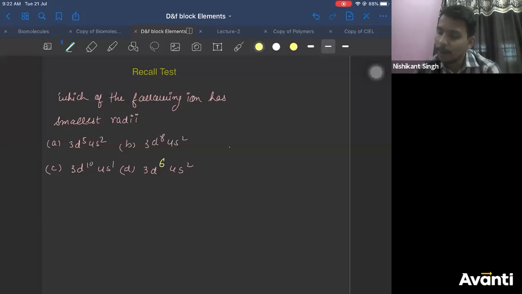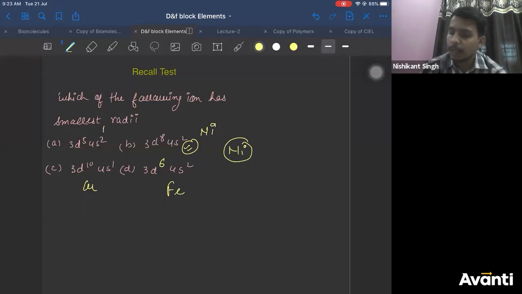Nickel. Cobalt and nickel have almost constant radii. Nickel, right? So nickel has the smallest radii. So your answer will come out to be B. Correct? And I think most of you have voted for C. That is copper. So 3d10 4s1 is copper. 3d8 4s2 is nickel. 3d6 4s2 is iron. And this is manganese.